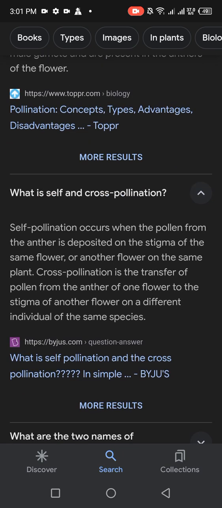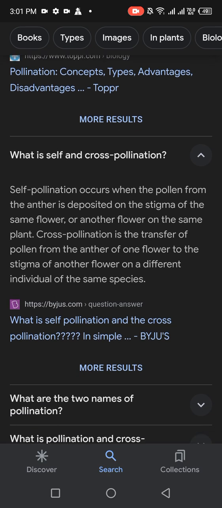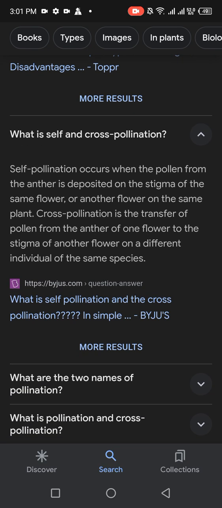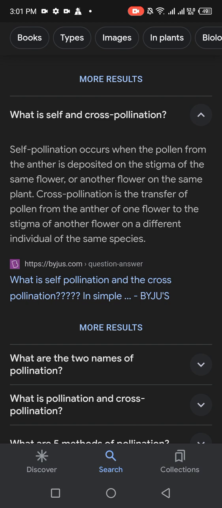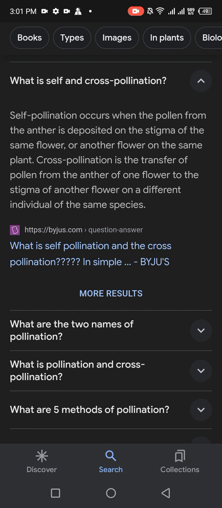उसके बाद देखा what is self and cross pollination. The self-pollination occurs when the pollen from the anther is deposited on the stigma of the same flower or another flower on the same plant. Cross-pollination is the transfer of pollen from the anther of one flower to the stigma of another flower on a different individual of the same species.